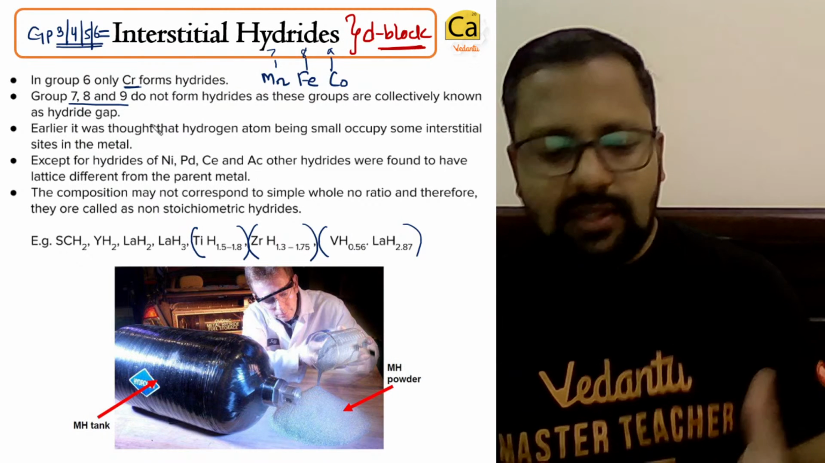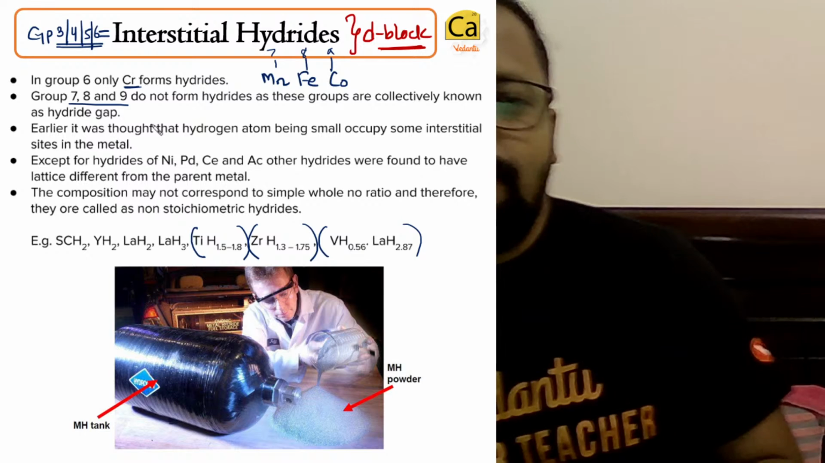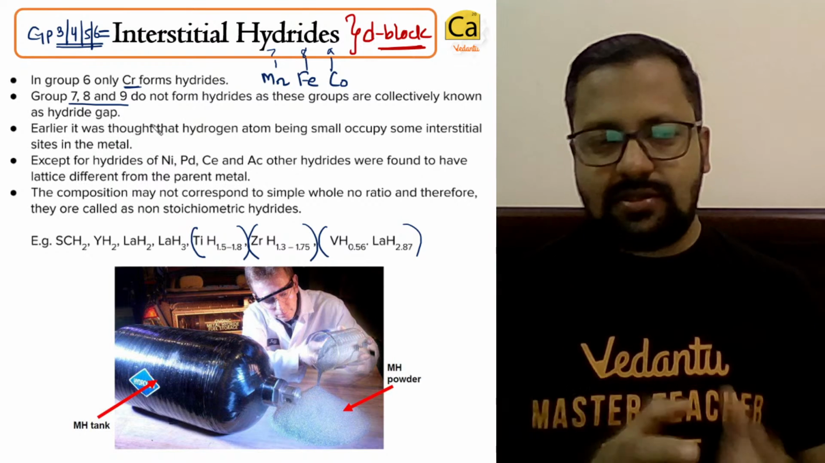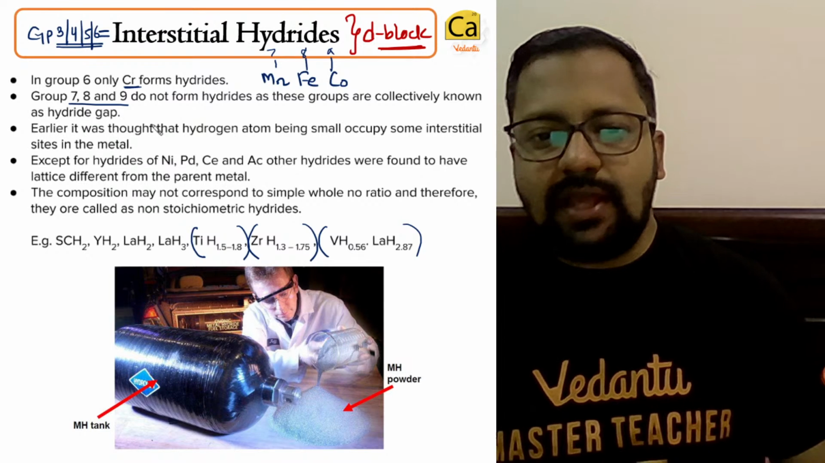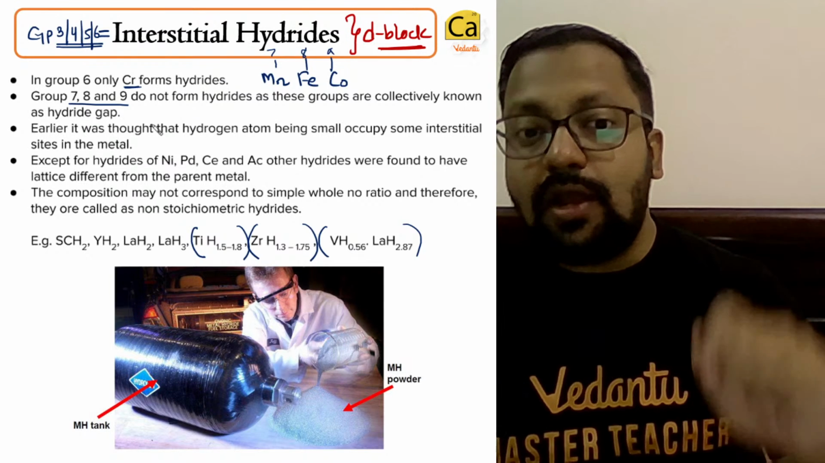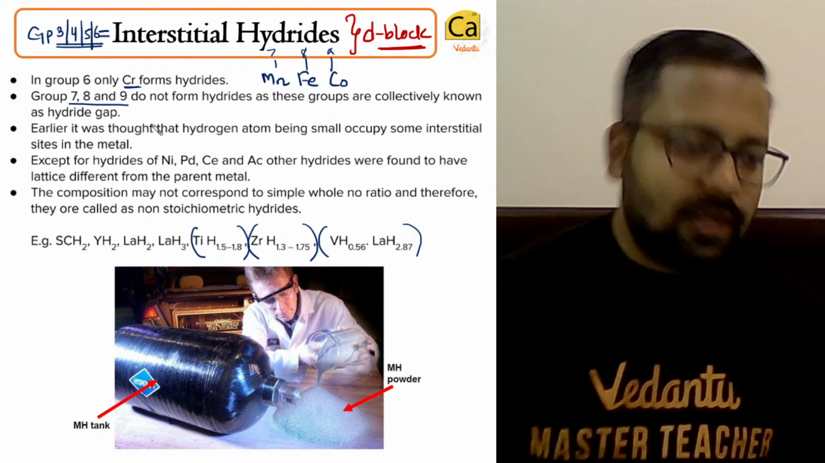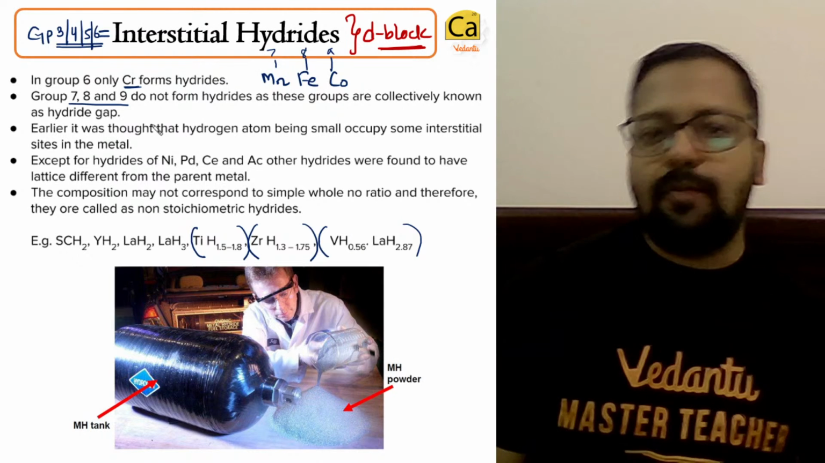The reason is when hydrogen comes inside the metallic lattice, it distorts the lattice, some atoms are lost from it, and so the ratio is no longer a whole number.